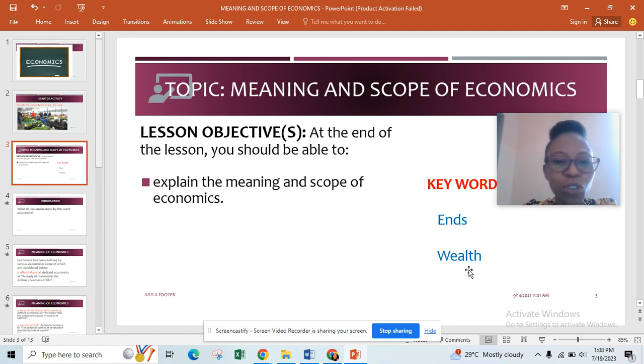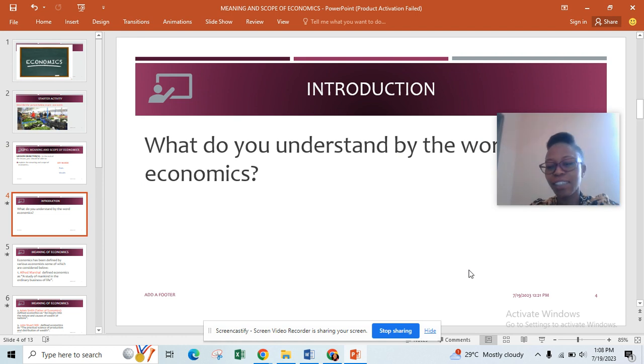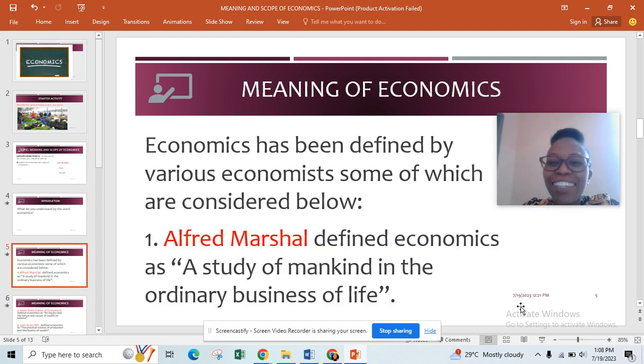So let's move. What do you understand by the word economics? What do you understand by the word economics? Yes, please helping us out. Economics, what is it? Okay, economics has been defined by various economists. An economist is a person that studies economics. So, a lot of economists have come up with various definitions of economics. Some of them will be considered as we move.